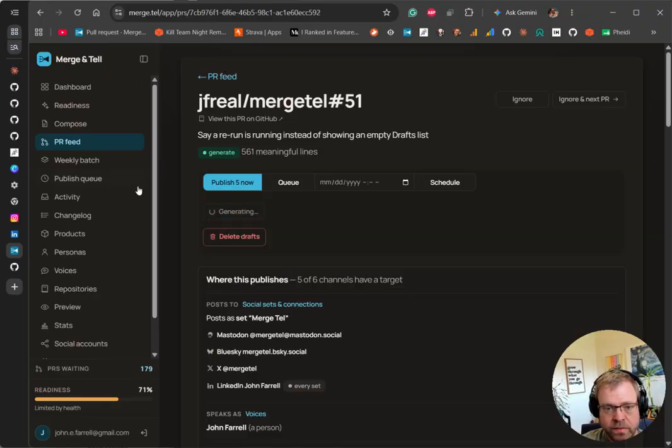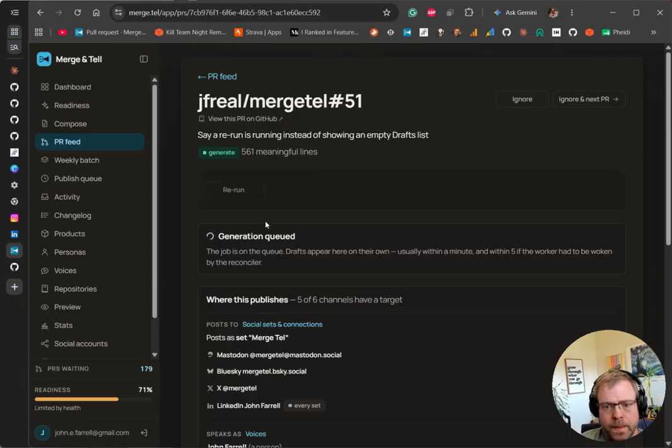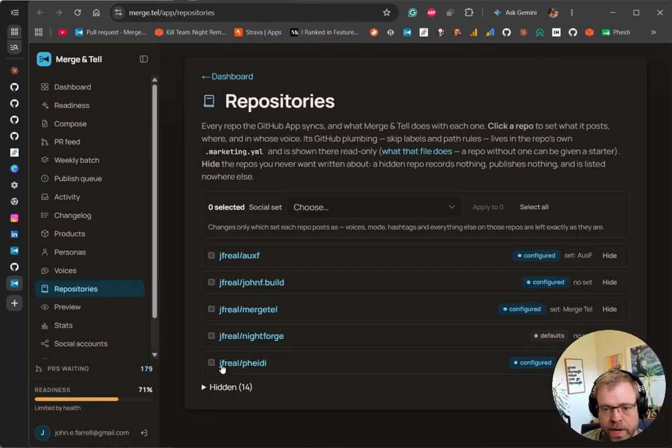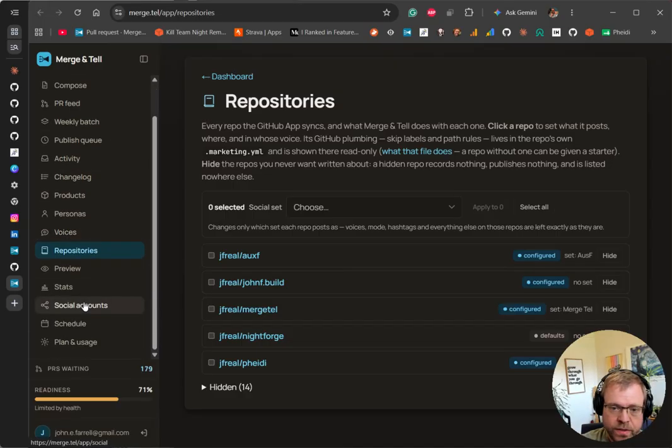Now this takes a couple minutes depending on how the app works, but the basic premise is we take PRs from repositories, which I'll show you how they're configured here. We've got a list of repositories, which can have a social set. A social set is a collection of social connections.